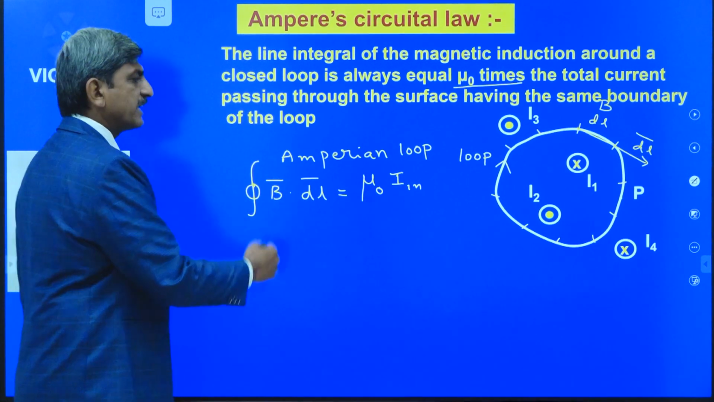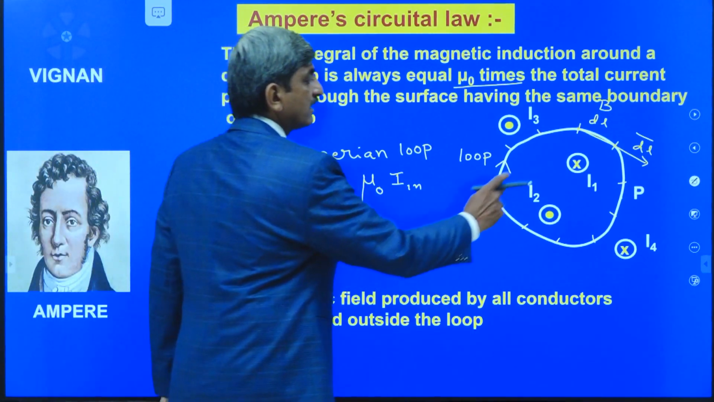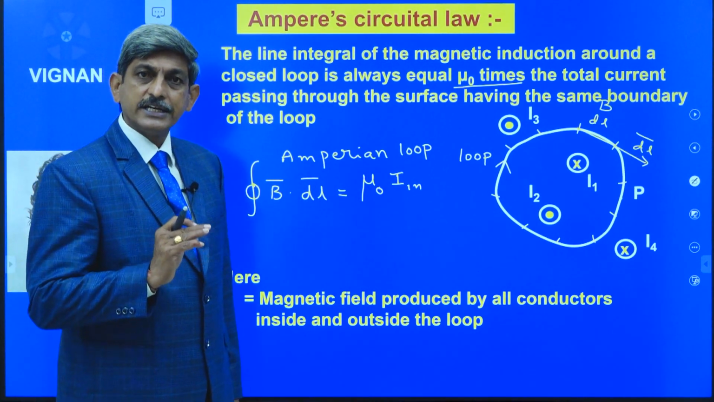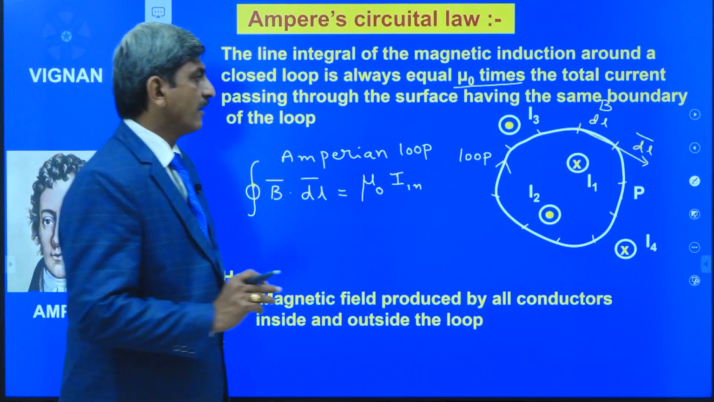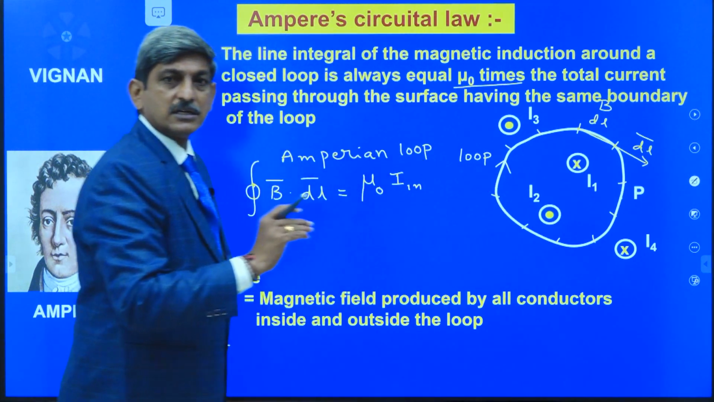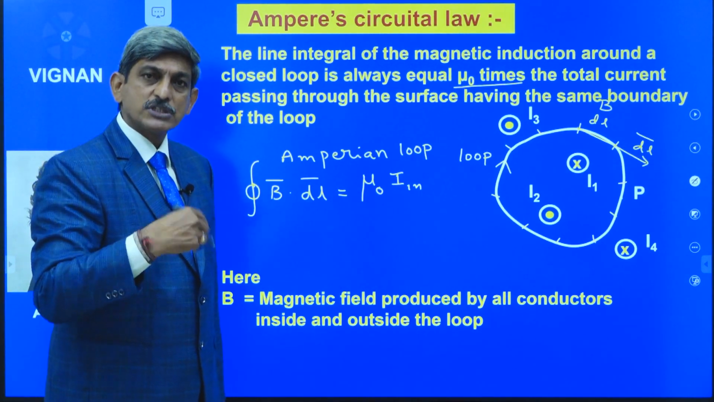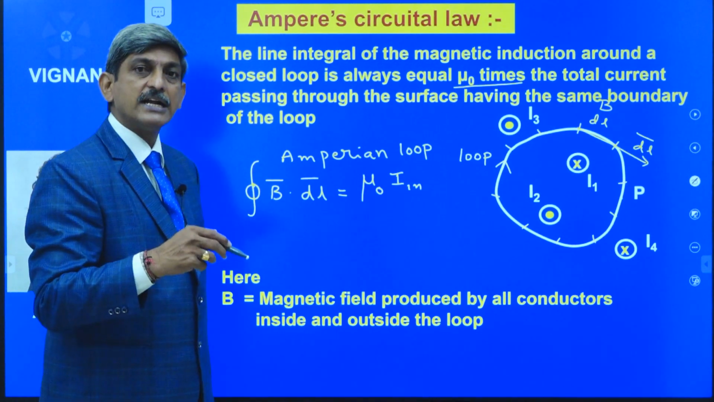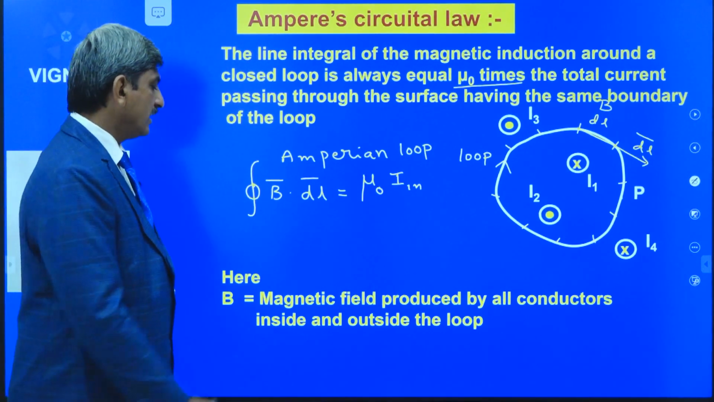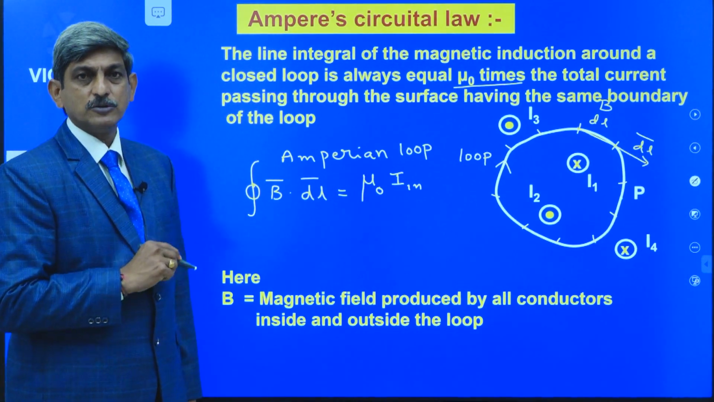First, let us take this B bar. What is this B bar? Here there are 1, 2, 3, 4 current carrying conductors. All the current carrying conductors are producing the magnetic field. Whether the conductors are outside the loop or inside the loop, the total magnetic induction produced by all of them is taken as B bar. B is the magnetic field produced by all conductors inside and outside the loop.